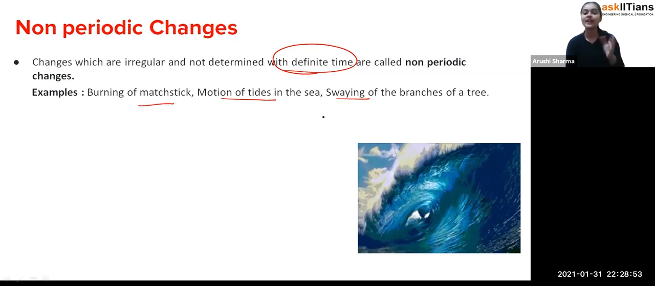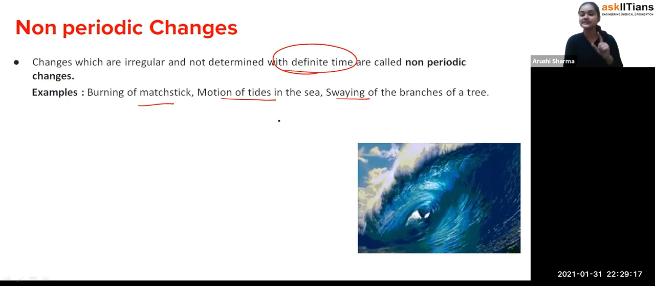Fine. So when the changes are having some definite time of interval, we call them the periodic changes. And when the time interval is not definite, we call them the non-periodic changes. Fine. So till now, what we have seen is slow and fast changes, and periodic and non-periodic changes. Now we are going to see some different types of changes.